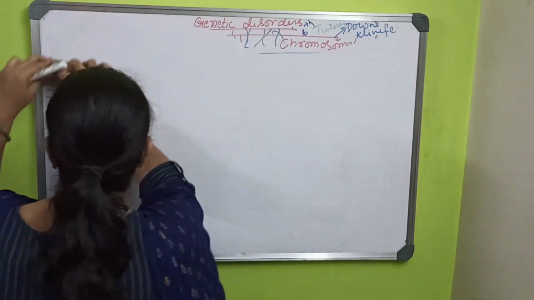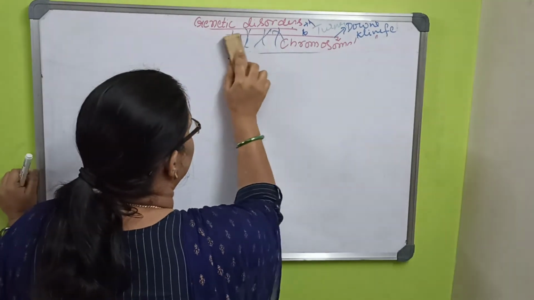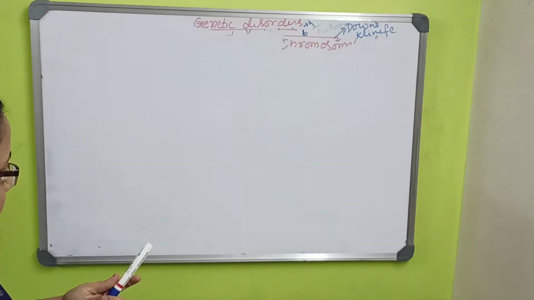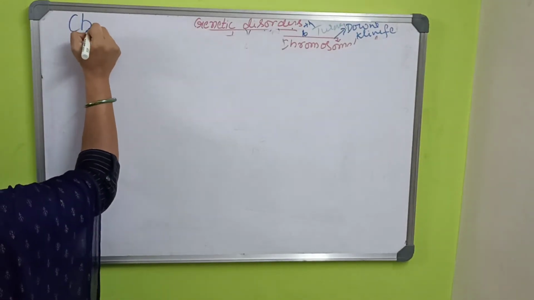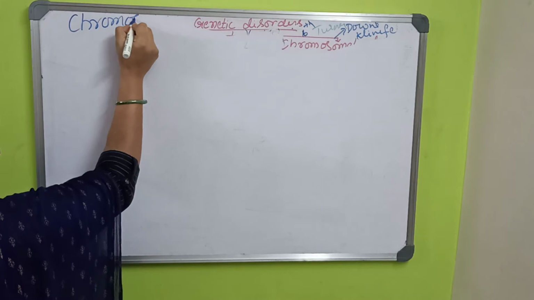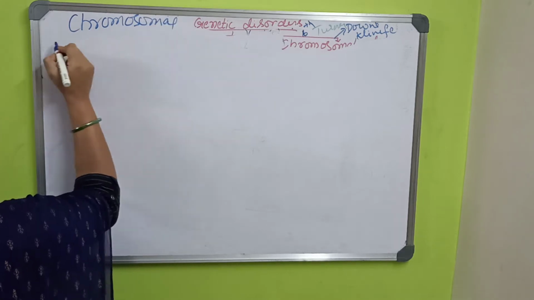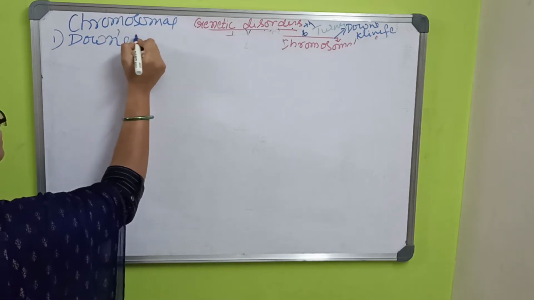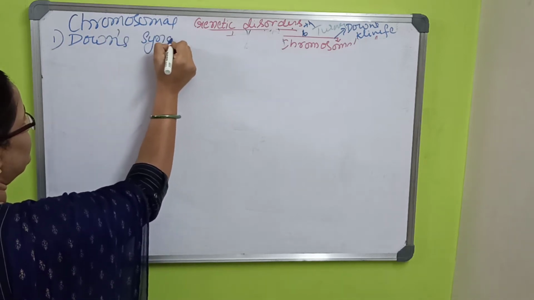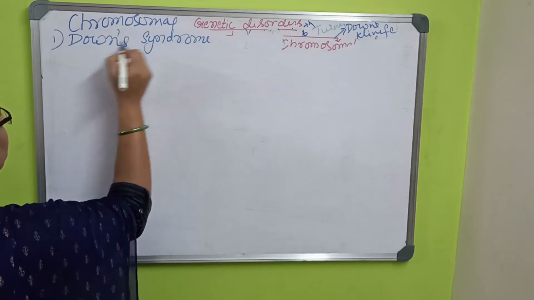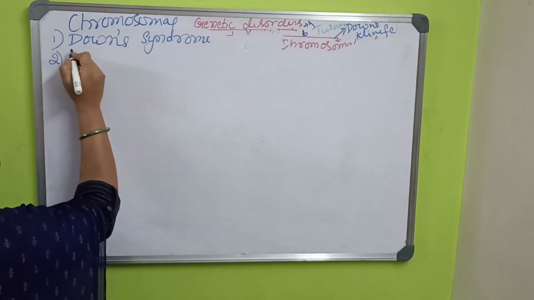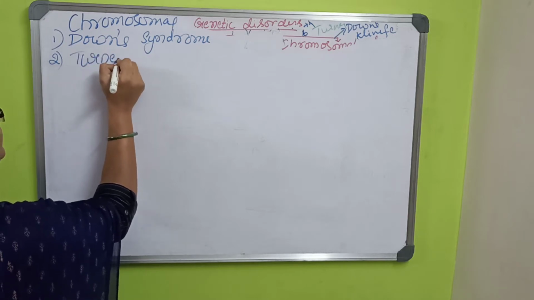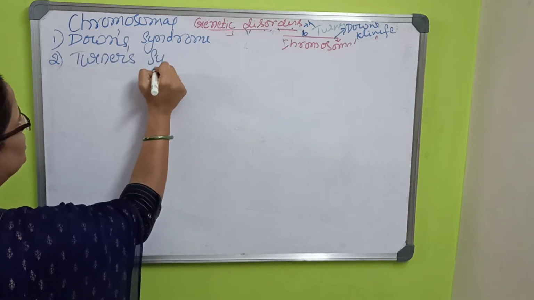Chromosomal disorders are of three types. The first one is Down syndrome. Earlier there were many people suffering and the babies were living, but now due to advancement in science, these are aborted early.